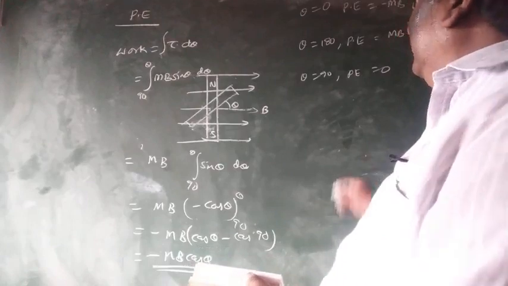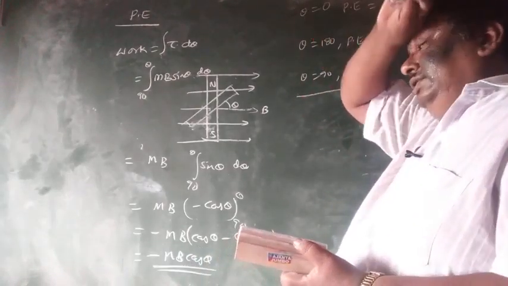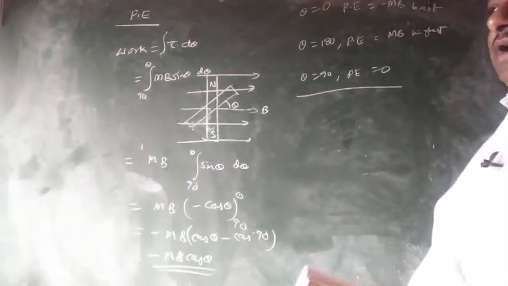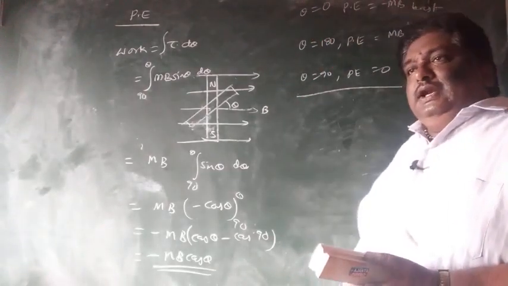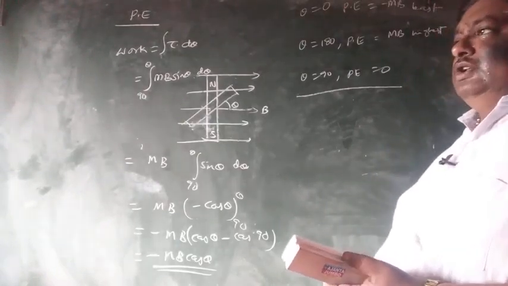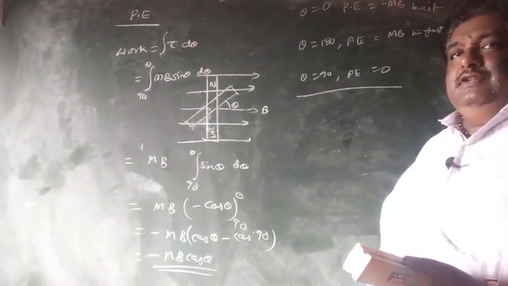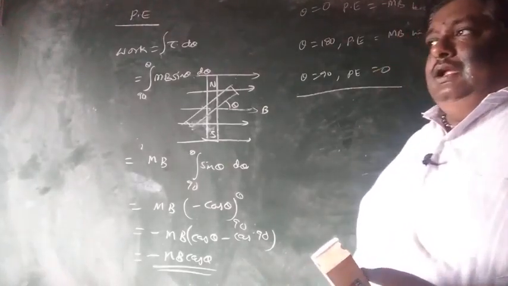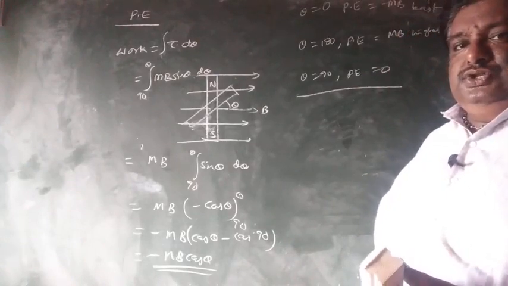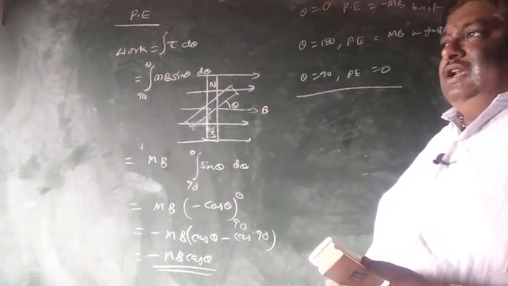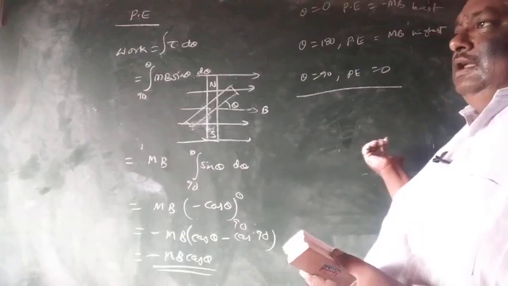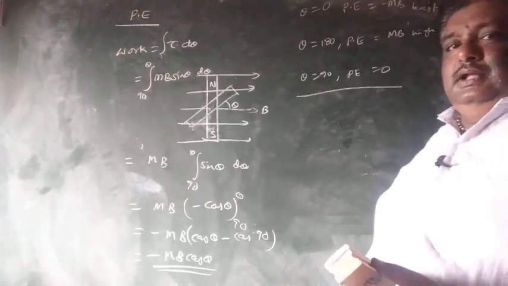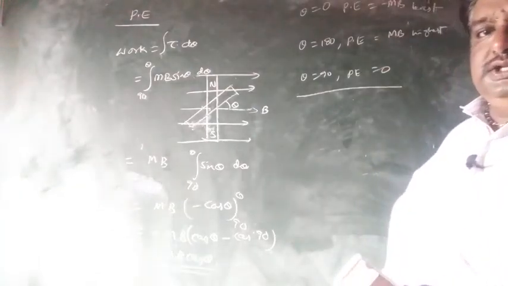Okay, right. Here theta is equal to 0, that is bar magnet is parallel with the field, least potential energy, minus mB. When theta is equal to 180, anti-parallel, then maximum potential energy, equal to plus mB. When theta is equal to 90, that is bar magnet is perpendicular with the field, then potential energy is equal to 0. So what is the maximum energy change? Rotation from theta equal to 180 to theta equal to 0. 2 mB is the maximum potential energy change.